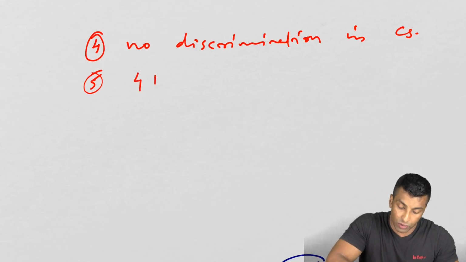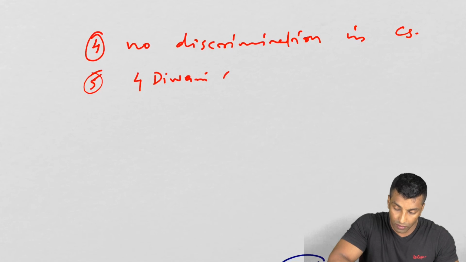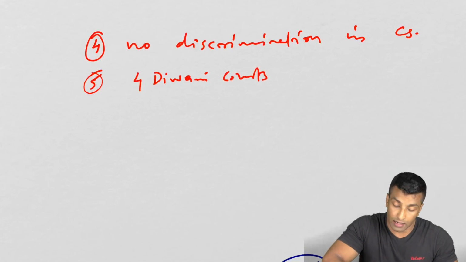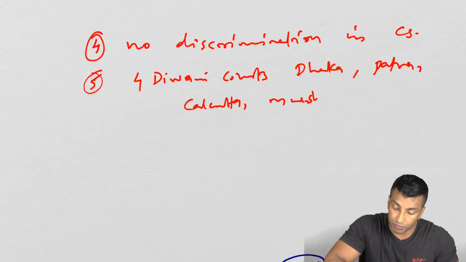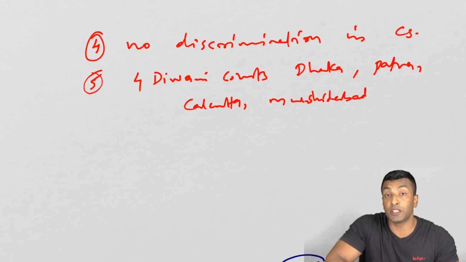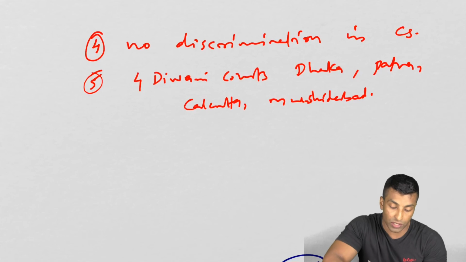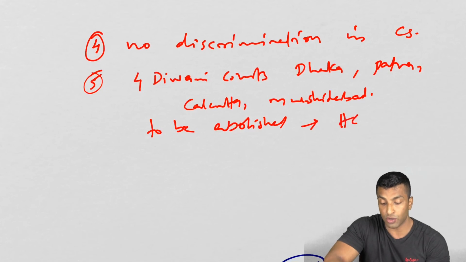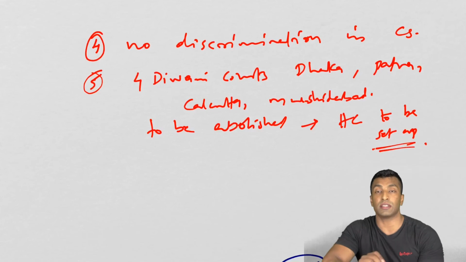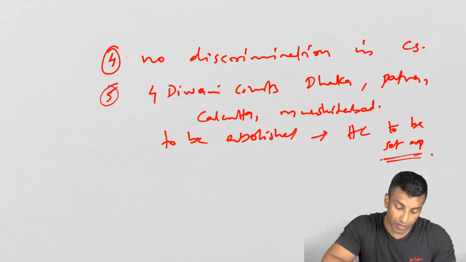So 4 Diwani courts, which were at Dhaka, Patna, Calcutta, Murshidabad, which were established by Lord Cornwallis, were to be abolished, and instead High Court to be set up. Okay, so these are the 5 points that you need to remember under